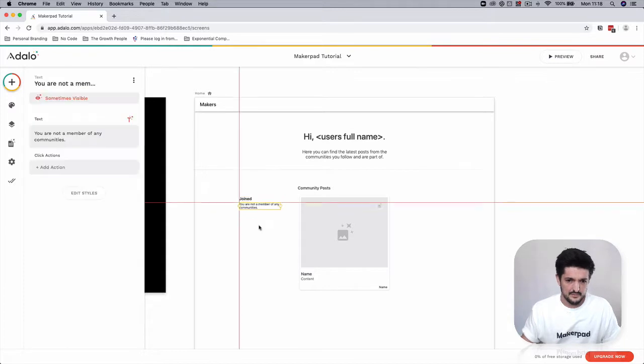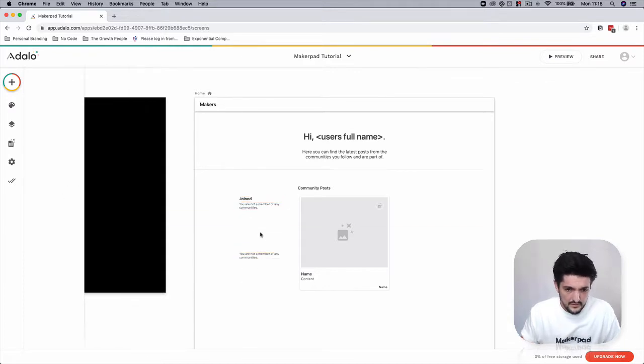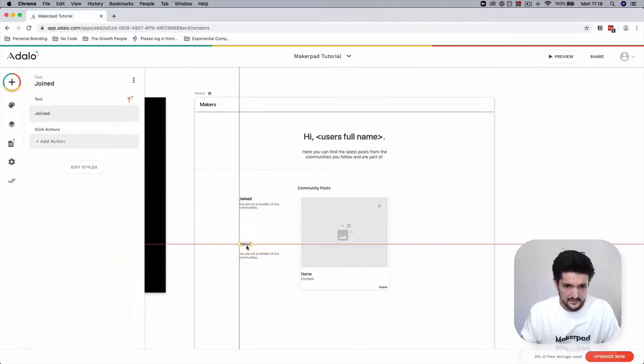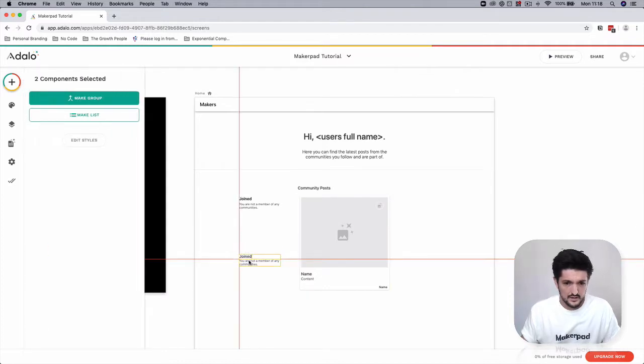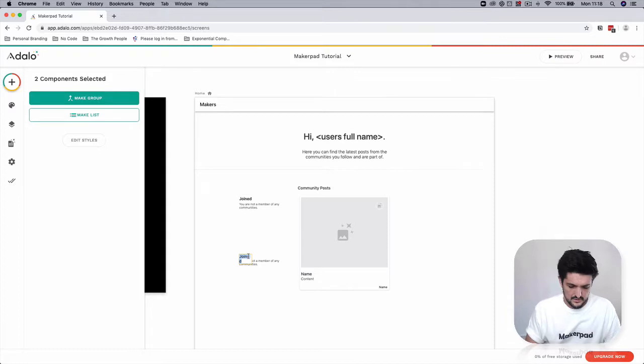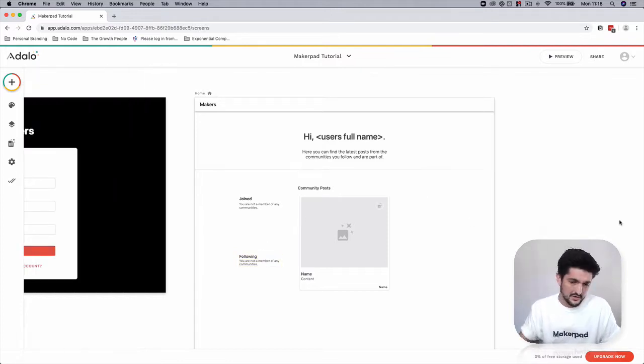We're going to do the same. We can just copy and paste these elements. We're going to do the same for communities you follow. And the reason for doing this is so that if you have a community, you can create public posts. So not only can you create posts just for your paying members, you can create public posts that might attract people in to subscribe to your channel or content.